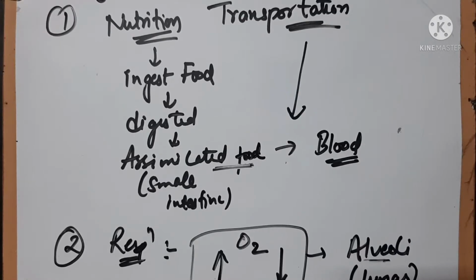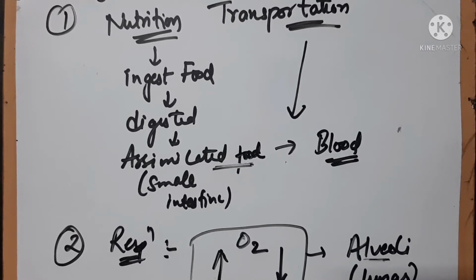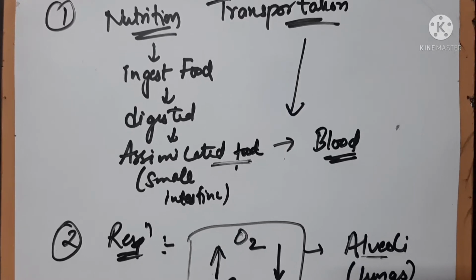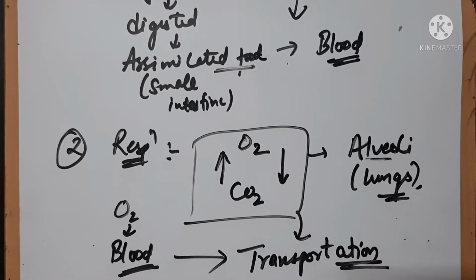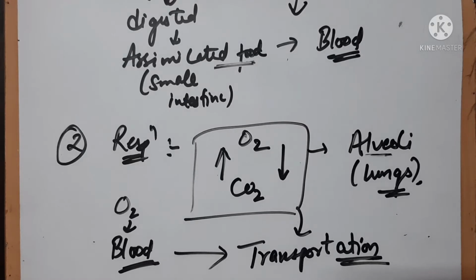We have seen that in nutrition, the ingested food gets digested and assimilated in our small intestine, and from the small intestine that digested food needs to be transported throughout the body. So that is why there is need of transportation, so that all the cells will get the energy from the assimilated food. And in respiration also we have seen that oxygen in the alveoli that is being exchanged with carbon dioxide needs to be transported and provided to all the cells of the body.